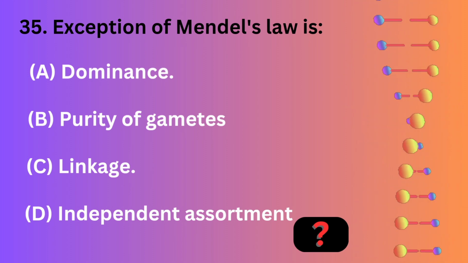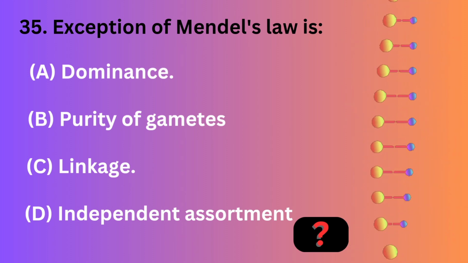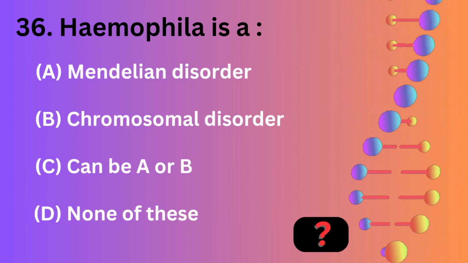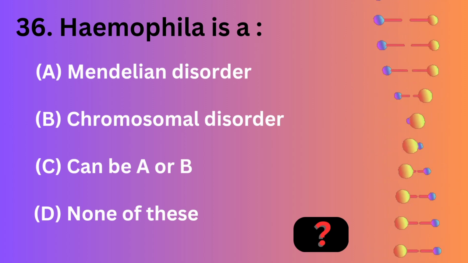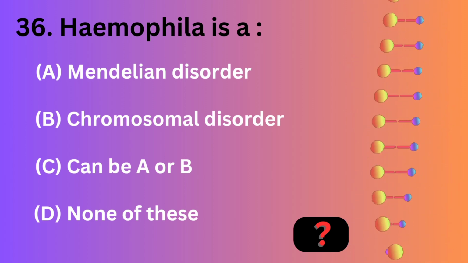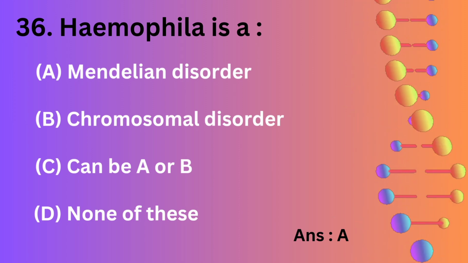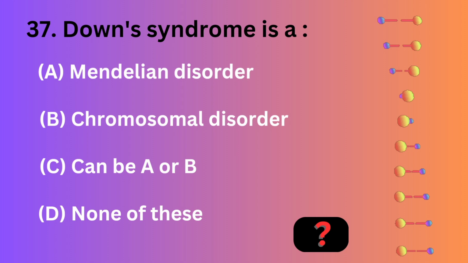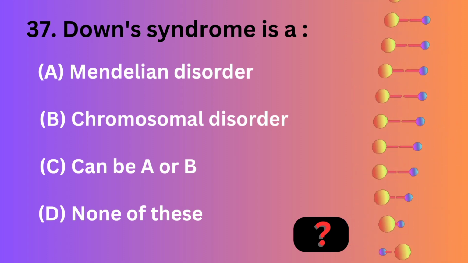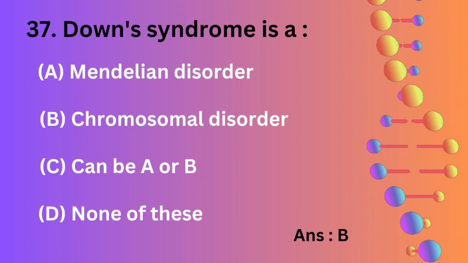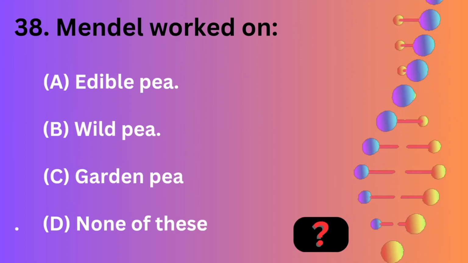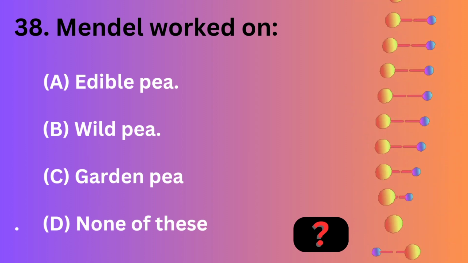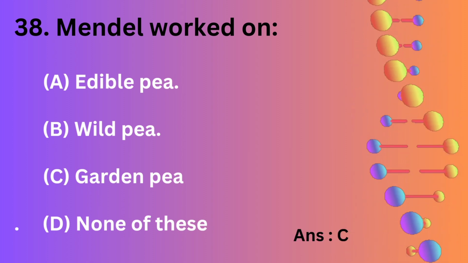Exception of Mendel's law is dominance, purity of gametes, linkage, independent assortment. Hemophilia is a Mendelian disorder. Chromosomal disorder can be A or B, none of these. Down syndrome is a Mendelian disorder. Chromosomal disorder can be A or B, none of these. Mendel worked on edible pea, wild pea, garden pea, none of these.